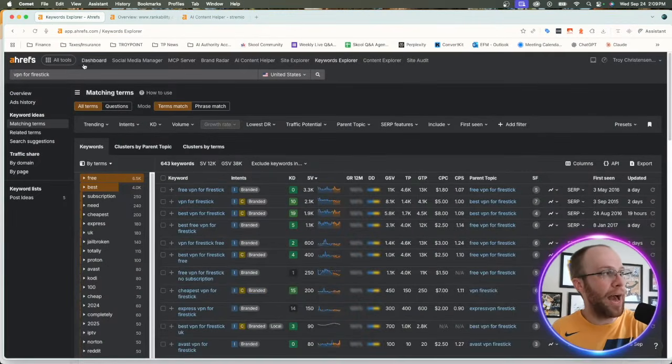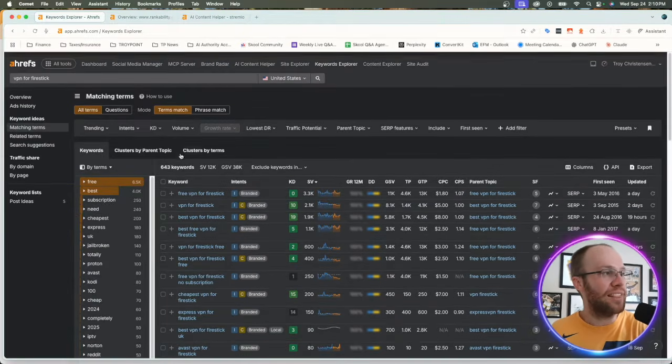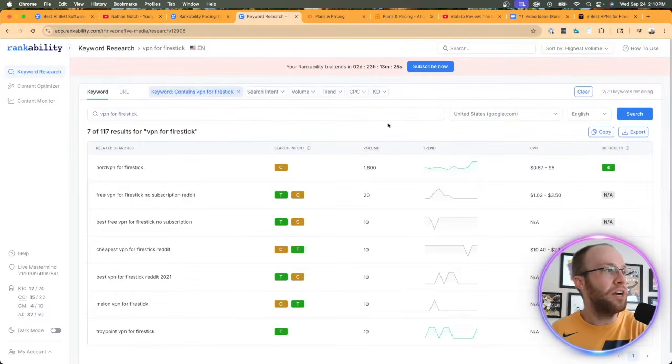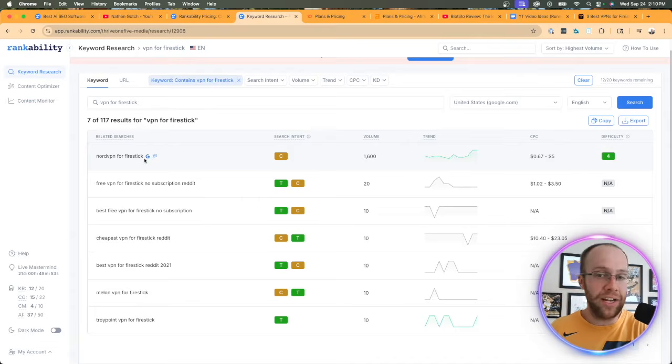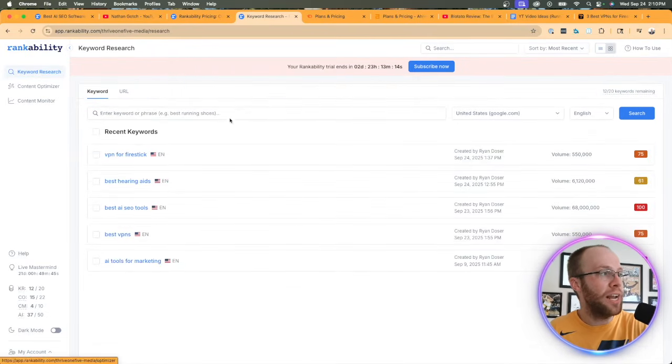What I like automatically here is if I do VPN for Fire Stick, it's going to automatically give me some longer tail versions of that main keyword, along with all of these different metrics here. So I like that as well. Very similar. But let me go back to Rankability here. And then obviously you could go through and find a long tail keyword. You could find the base keyword if you want to write content and try to rank for that. But that in a nutshell is the keyword research element of Rankability.